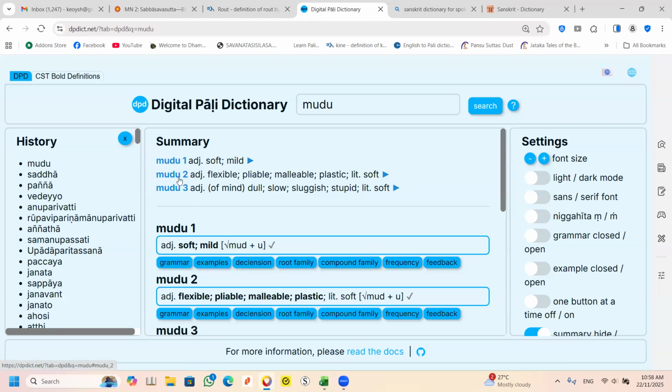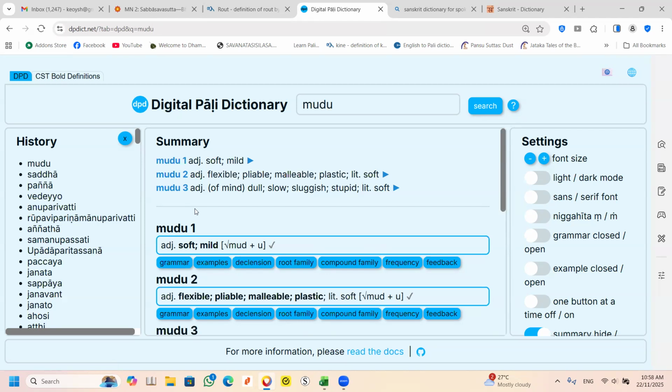When the word is used for the mind, you don't say your mind is soft or mild. You will say your mind is flexible or malleable.